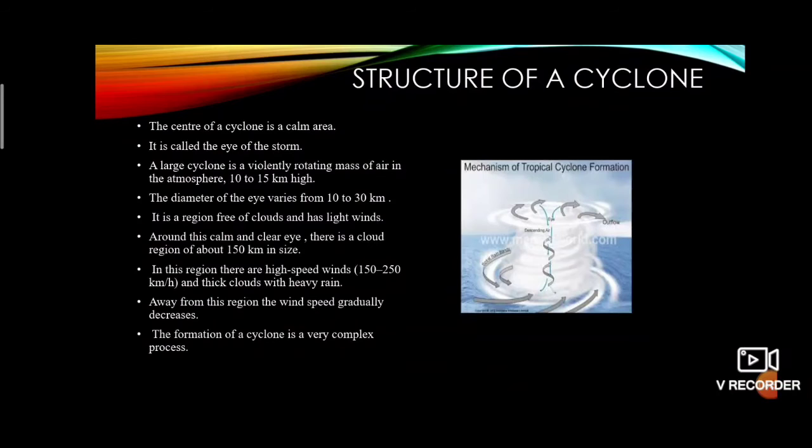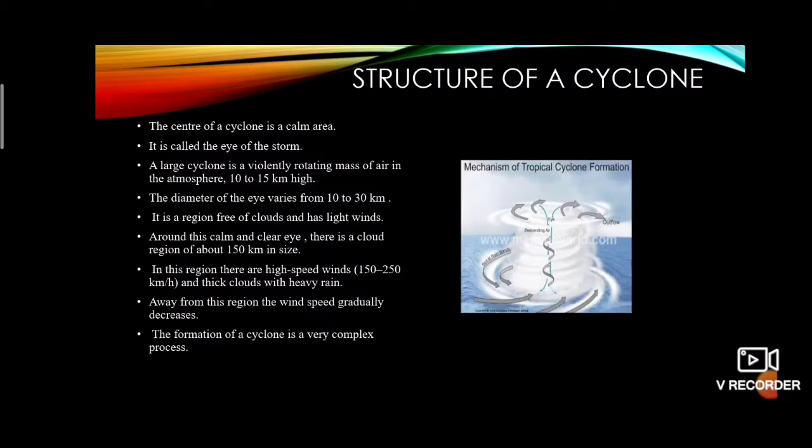Now we are going to study the structure of a cyclone. A cyclone picture is present in this slide. The center of the cyclone is a calm area. That area is called the eye of the storm. What is the calm area called? The eye of the storm. Likewise, we have an eye, and the center of the cyclone is called the eye of the storm.